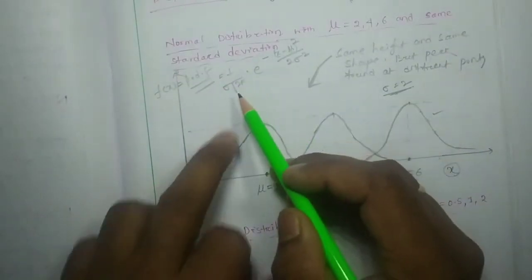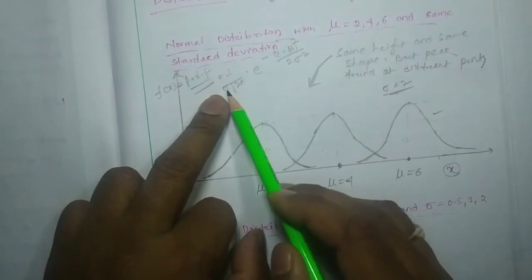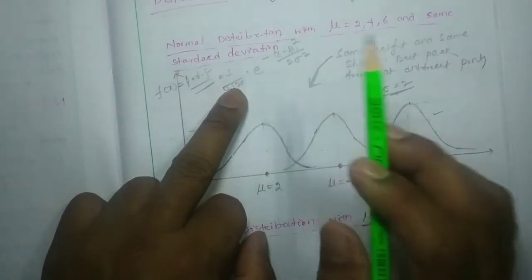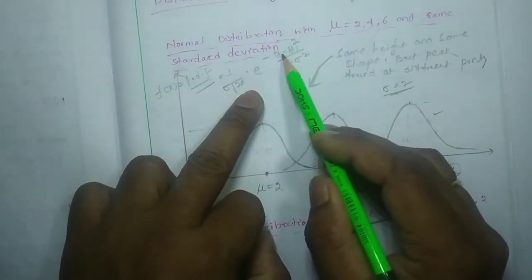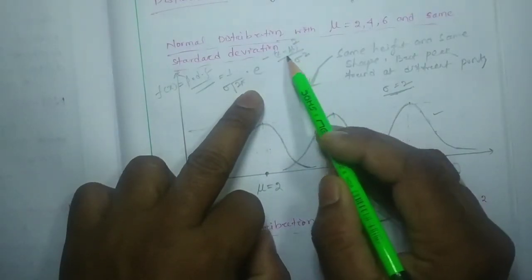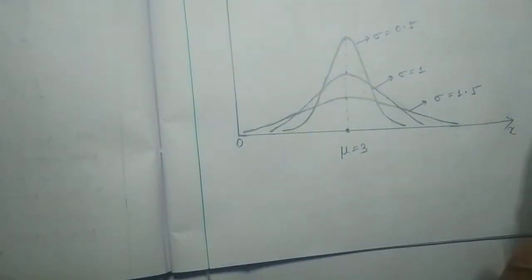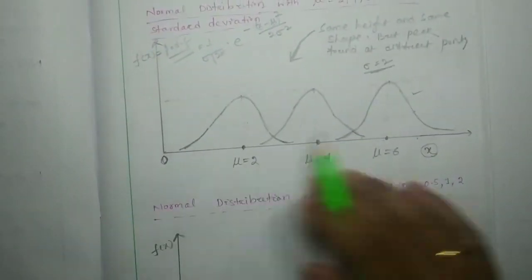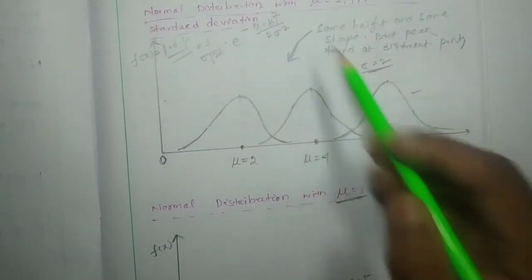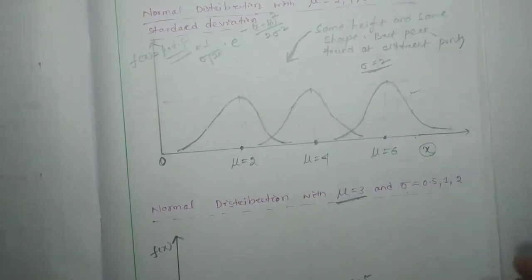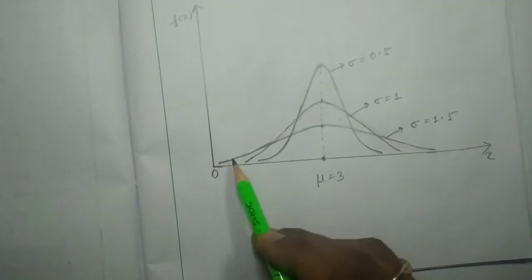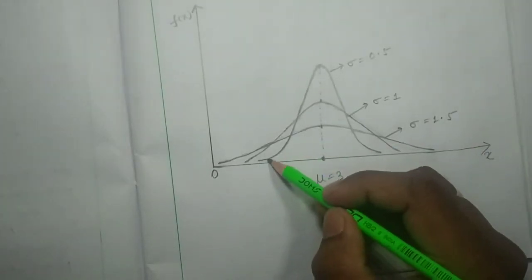See, here we have considered sigma equal to 0.5, and the square root of 2 pi is a constant, e to the power minus (x minus mu) whole square by 2 sigma square. So the x value you can vary from 0 onwards, mu we have taken as 3, and sigma is already taken as 0.5. If you find all the values for each and every x value, you are going to get this curve.